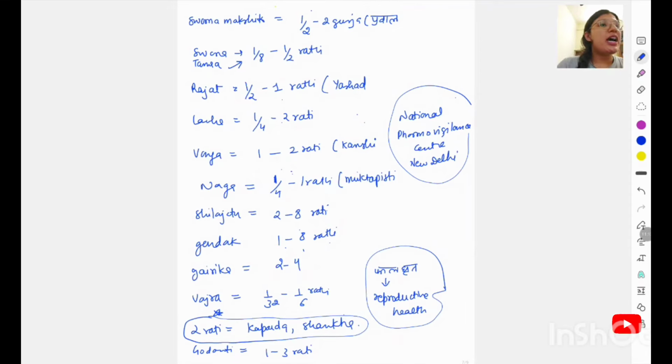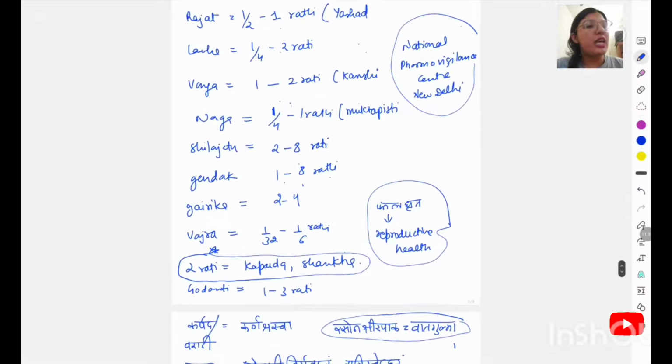Swarna Makshika and Pravala have the same dose, half to 2 guncha. Swarna and Tamra have the same dose, 1/8 to half rati. Rajata has the dose of half to 1 rati, or Yashada also. Loha has the dose of 1/4 to 2 rati. Then Vanga and Kamsya have the same dose. National Pharmacovigilance Center is in New Delhi.